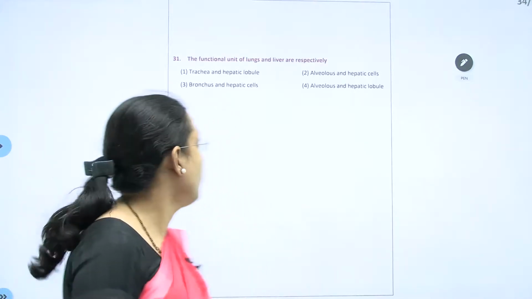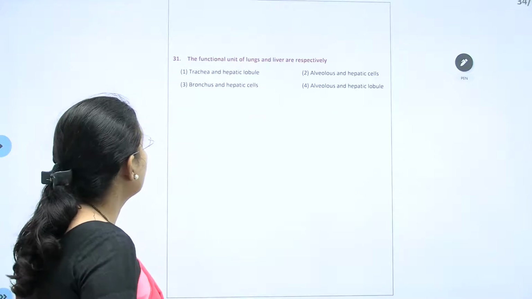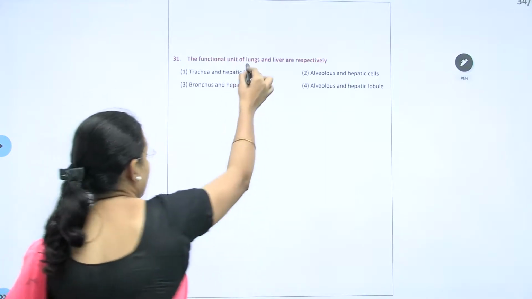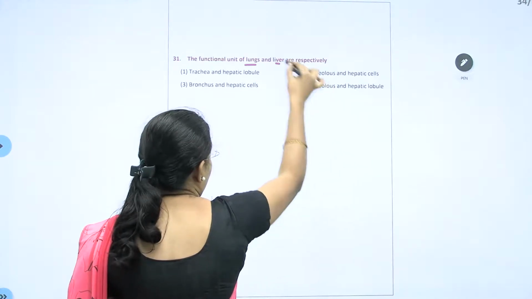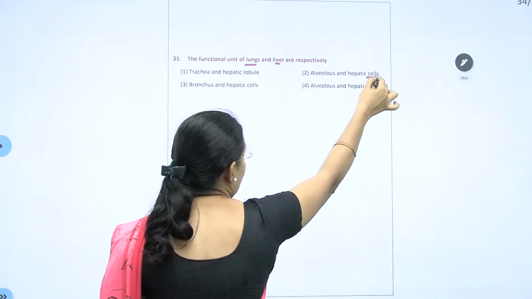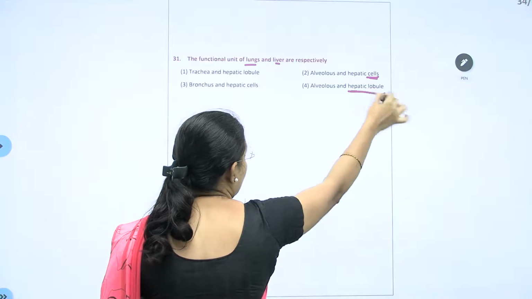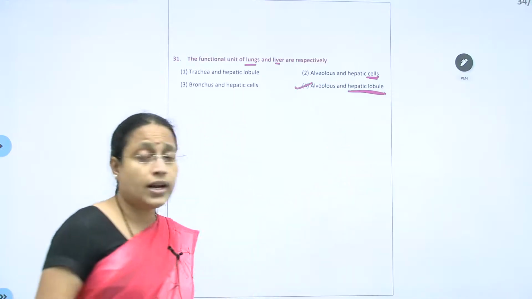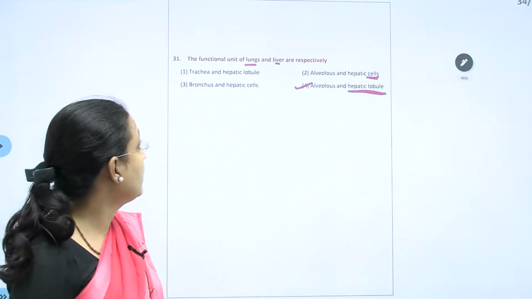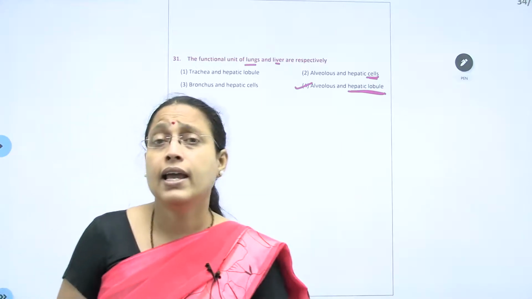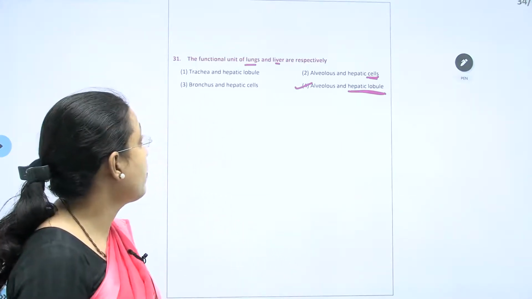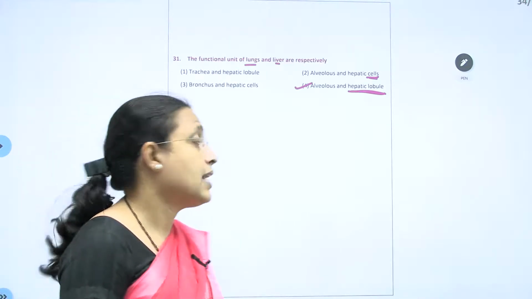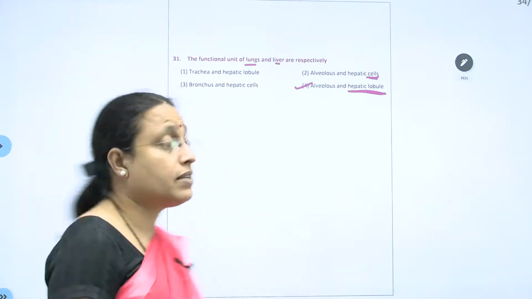31. The functional unit of lung and liver, two different organs. Lung is of course alveoli, and for liver, cells cannot be the repeating unit, it should be the hepatic lobule. So the correct answer is the fourth one, that is alveoli and hepatic lobules. These are the structural and functional units of lung and liver respectively.